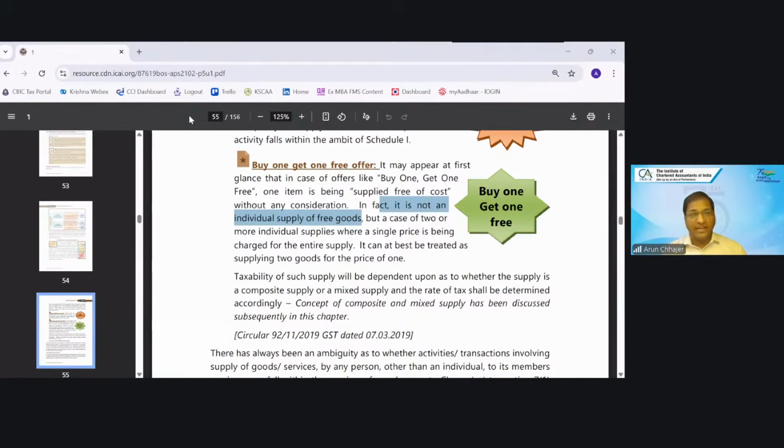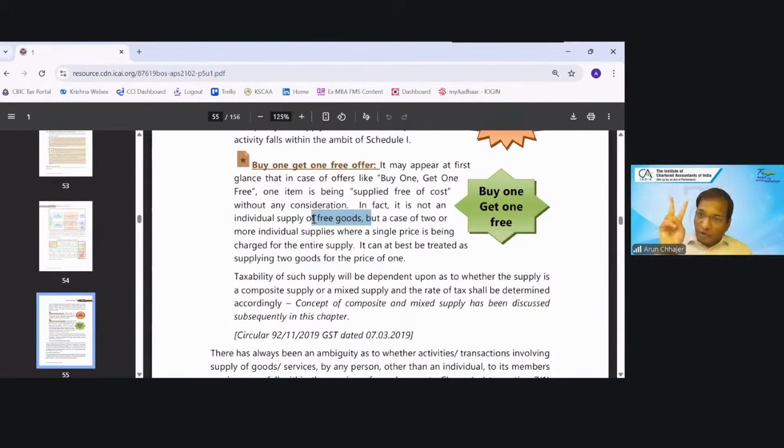My only point which I would like to highlight is that whenever the question says that it is a single price, never jump to the mixed supply. Why? Because you have to see other conditions. In case of the composite supply, there is no condition with respect to price. In mixed supply, there is a condition. So when the question says that it is a single price, it can be composite, it can be mixed. Because for composite, it is not important whether price is single or separate or no price for the secondary item. So it is not a supply of the free goods.